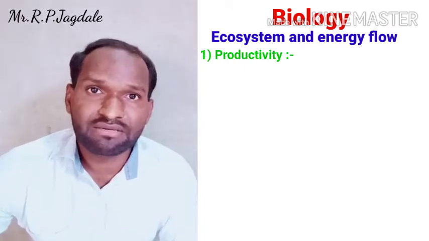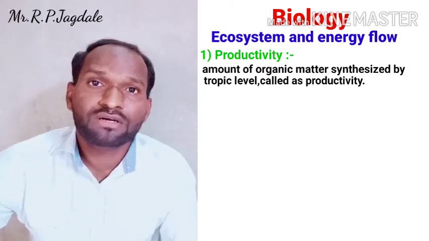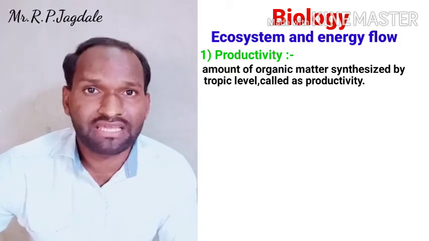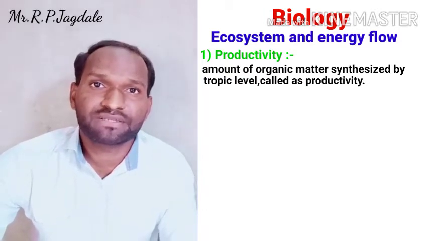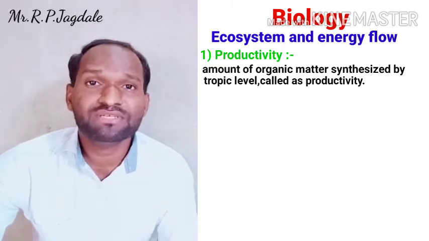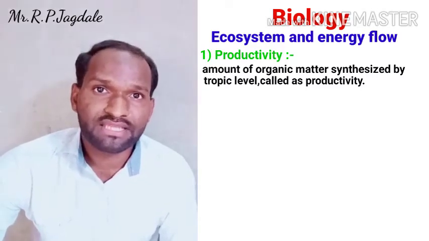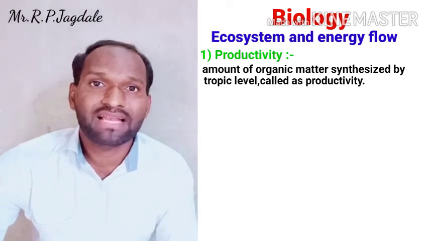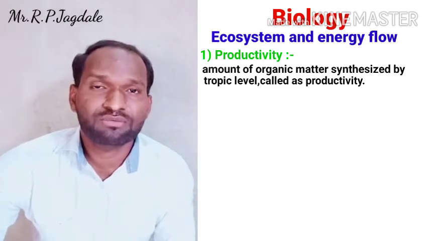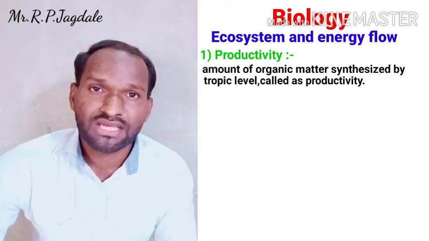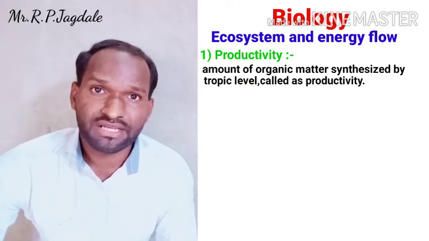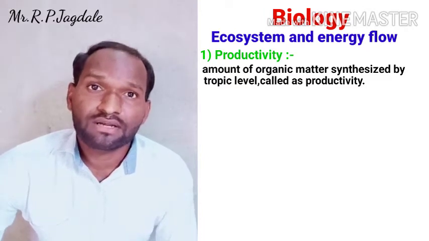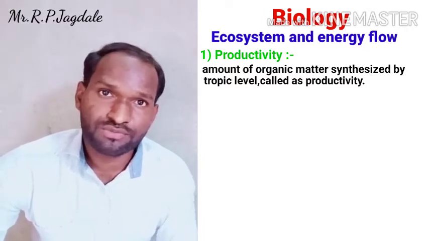Productivity is nothing but the amount of organic matter synthesized by a trophic level. It is called as productivity. That means trophic level means what? There are some of the organisms which come under the same phase. For example, plants. All plants are nothing but the producers. They produce their own food material by using the sunlight, water. Okay, so they are called as the producers. This is one of the trophic levels.